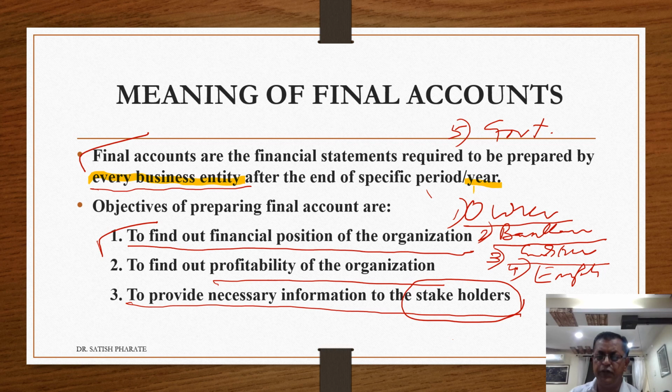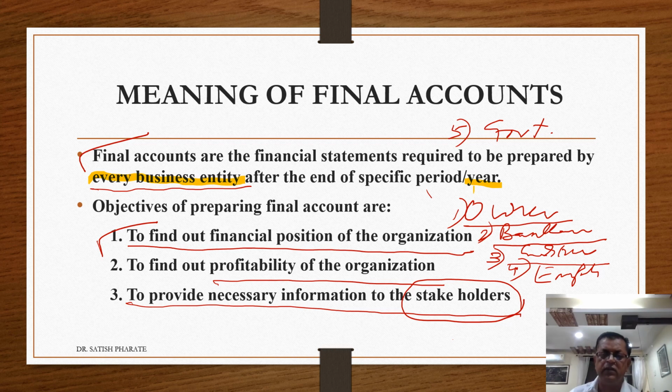Fourth one is employees. If the employees of the organization are satisfied that the businessman or the company or the entity for which they are working is in a position to give them regular salaries and wages, then they will also be happy and they will provide good working with the working conditions of the organization, so that the profitability will increase.